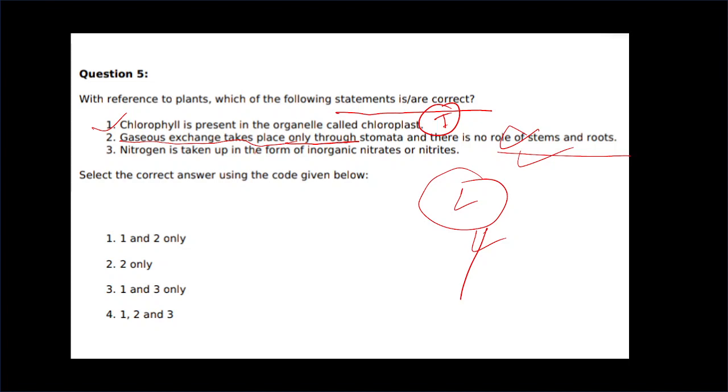And if we talk about option third, nitrogen is taken up in the form of inorganic nitrate. The explanation of this statement is that nitrogen is an essential element used in the synthesis of protein and other compounds. Means if you want to synthesize proteins and other compounds essential for the plant, then you need nitrogen. But this is taken up in the form of inorganic nitrates. So that statement is truly correct. The answer is here only first and third.